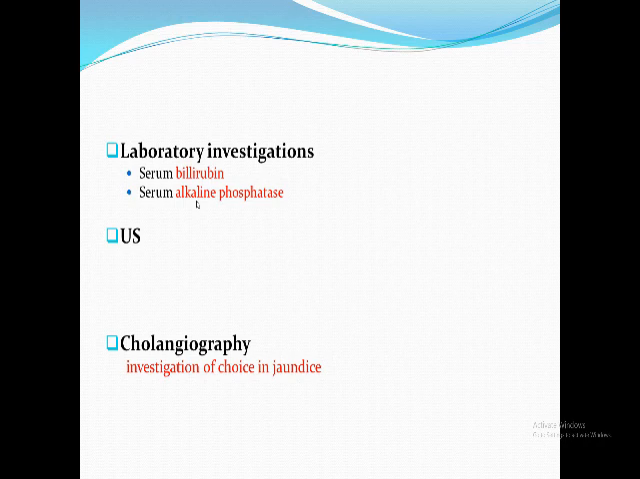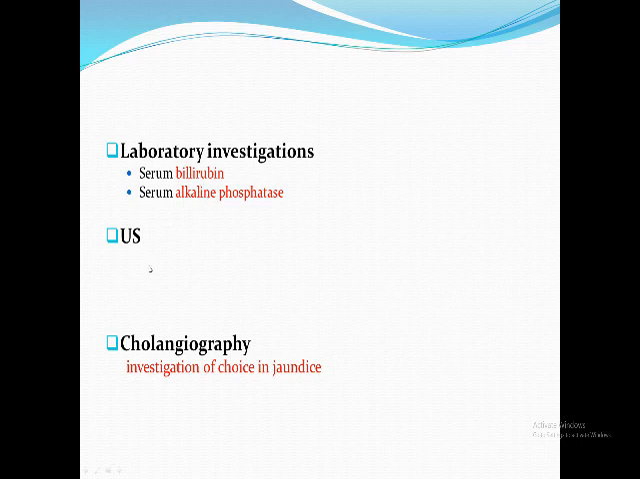You have to do prothrombin time because in obstructive jaundice, there is decreased absorption of fat-soluble vitamins like vitamin K. So vitamin K dependent clotting factors are decreased. The patient suffers from bleeding tendency. So I have to do prothrombin time and activity, something like that.